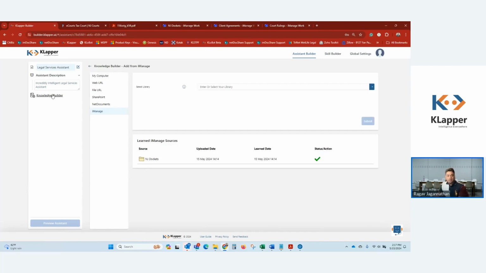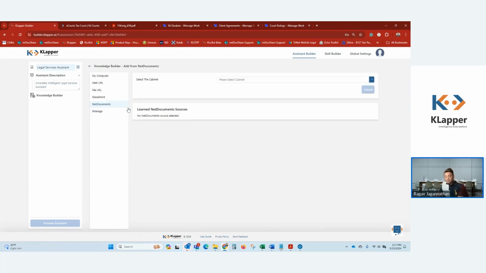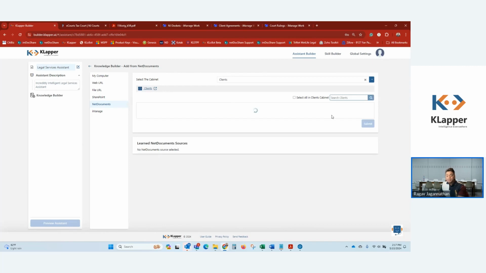All right, let's look at the Net Documents connector. With the Net Documents connector, we have a similar model where you have the ability to browse to that Net Documents cabinet and train KLapper on the data. So I can select a cabinet right here, and I can browse that content source in real time.